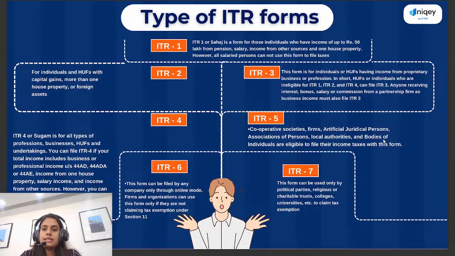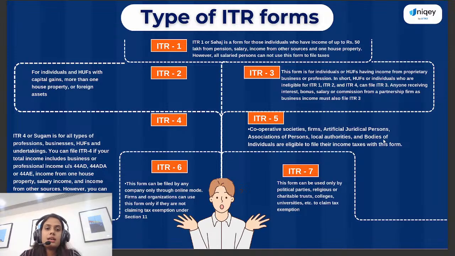ITR 4 is applicable for those having professional income or business income under section 44AD, 44ADA, 44AE, income from one house property, salary income, and income from other sources. But you cannot file this form if your income is more than 50 lakh rupees in a financial year. Basically, your income should be less than 50 lakh rupees, then only you can file this ITR form for these presumptive taxation sections.